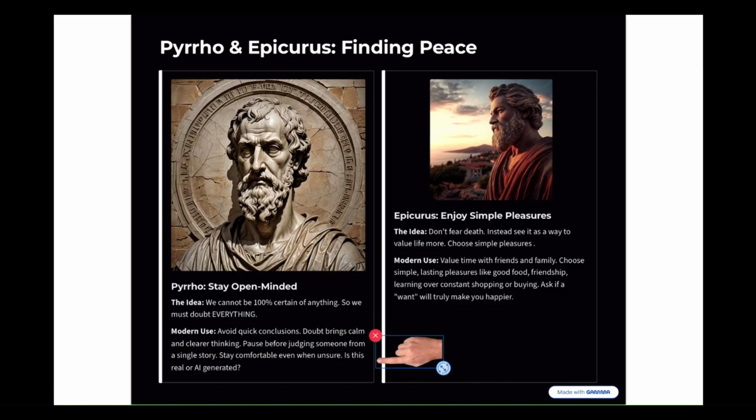And Pyrrho would also look at the internet today and probably always doubt that anything is real. Maybe it's AI generated. But for Epicurus, his big idea is that we should not fear death, but that we should know life is short. Let's enjoy the simple pleasures. Things that we know we can have, like good food, good friends, enjoying time with family, and ask if a want is truly what will make us happy.